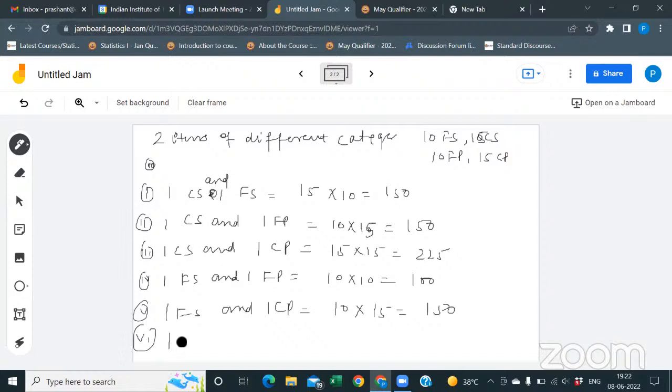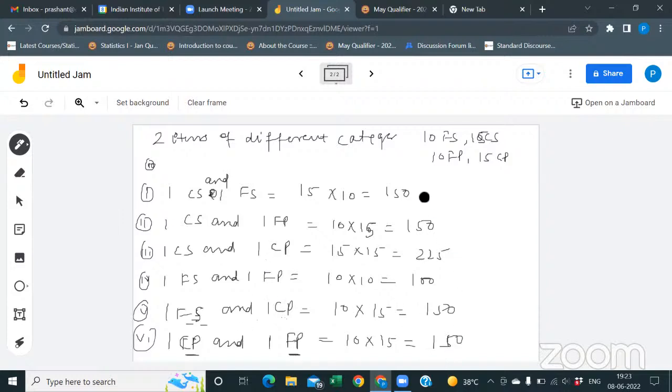Next, one casual pant and one formal pant. Since they are different categories, it will be 10 into 15, that means 150. I think these are all the possible cases.